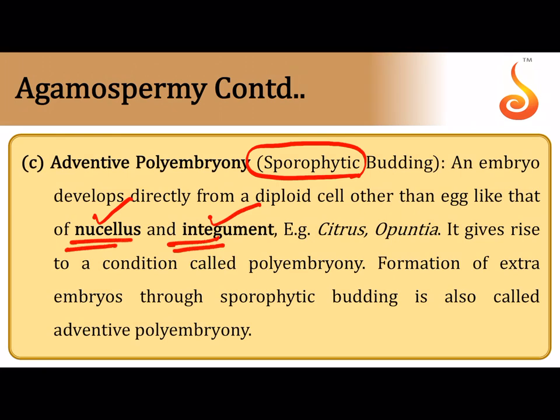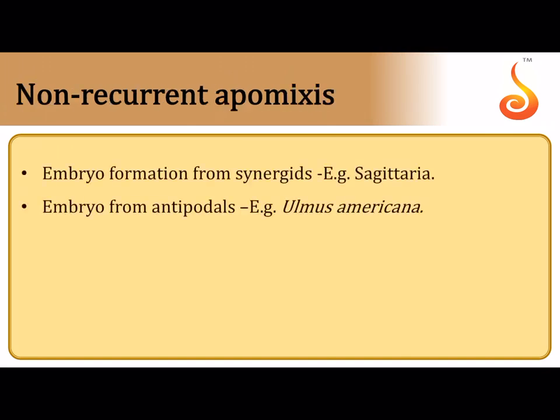Nucellus is present from the beginning, integument is present from the beginning, and nucellus and integument have nothing to do with the embryo sac. Nucellus and integument represent the sporophytic generation. If any cell in the nucellus or integument develops into an embryo, then we call it adventive embryony, and if more than one embryo is formed, it is called adventive polyembryony, because it is a cell other than the embryo sac. It is a cell of the nucellus or the integument that is involved in producing new embryos in the seed. We call this sporophytic budding.